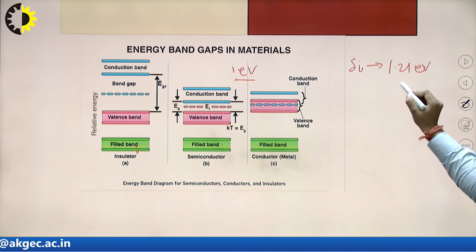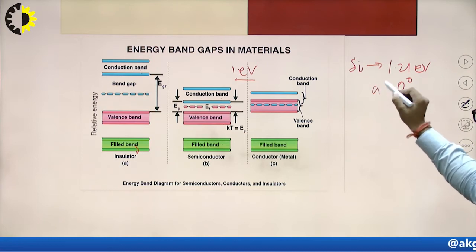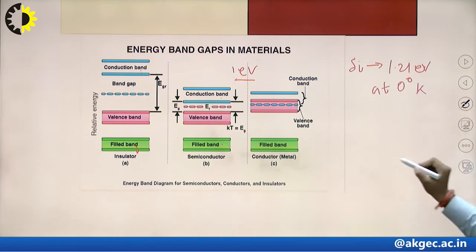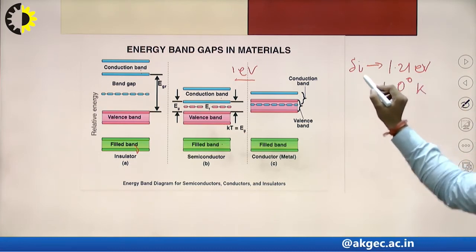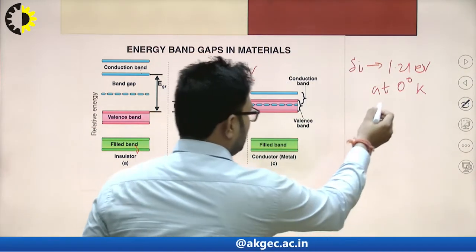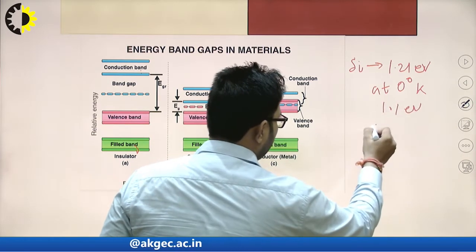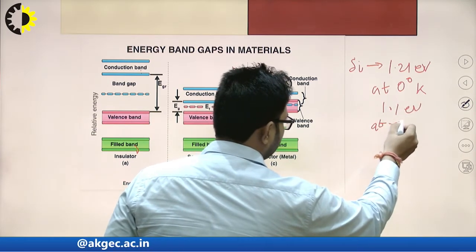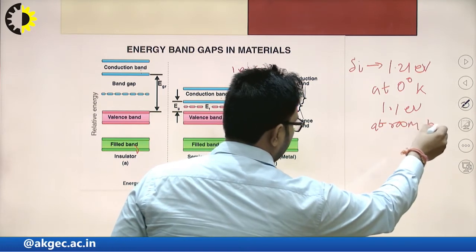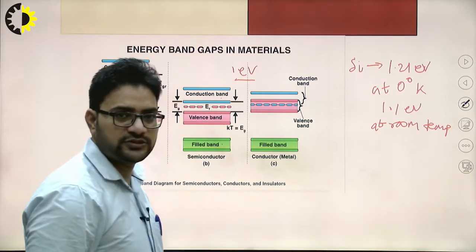at 0 degree Kelvin, and for silicon its value will be equal to 1.1 electron volt at room temperature. So these are the two values for the case of silicon.